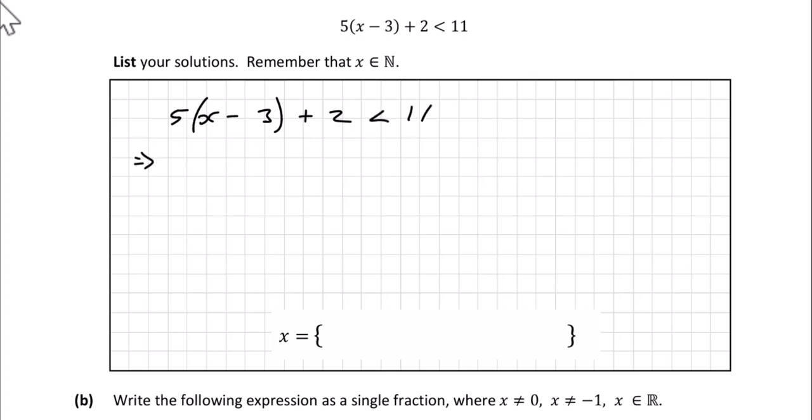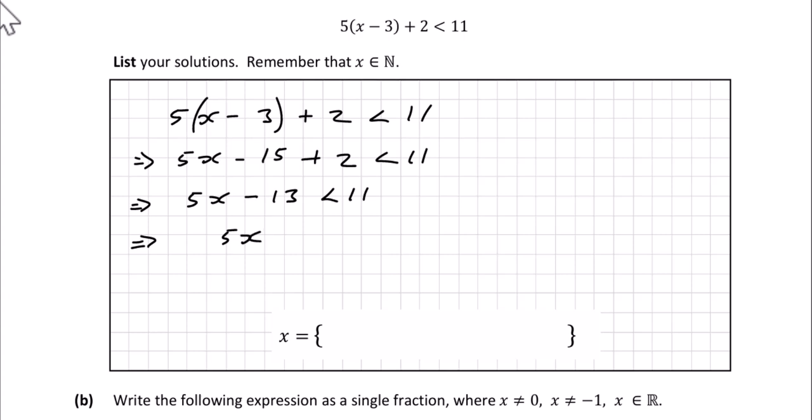So first thing we're going to do is multiply out the brackets. So we've got 5x minus 15 plus 2 less than 11. Go down 15, go up 2. That'll leave you at minus 13 is less than 11. Going to add 13 to both sides. So that'll leave me with 5x, and if I add 13 here, I'll get 0. So that will mean I'll have to add 13 to this side. So that'll leave me with 24.